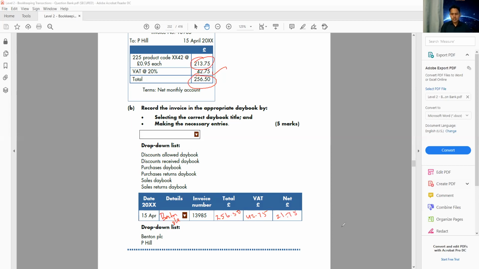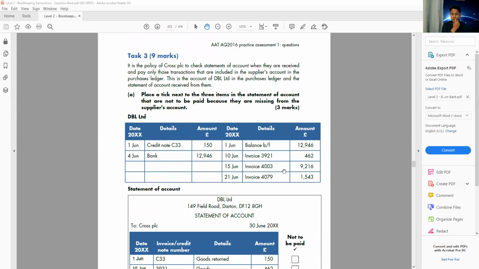All right, let's move on to the next point we have. Worksheet task number 3. This is for 9 marks. This question is from the statement of account. The statement of account is a very common area you're going to see in the exam. Very, very common. So to make sure you understand this question, what is a statement of account?